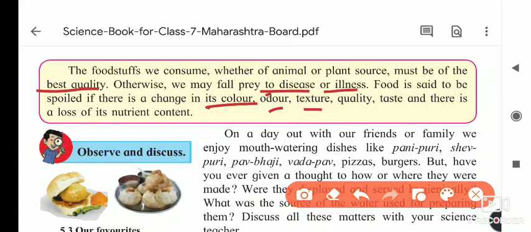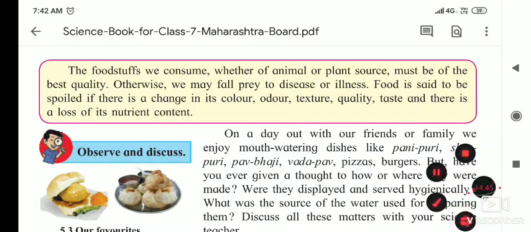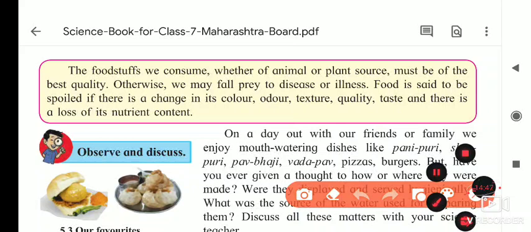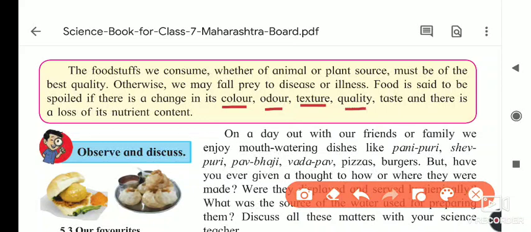It shows a kind of stickiness in it. The taste is also changing, it becomes a little bit sour. So these are the signs of the loss of nutrient content. You have to keep these in mind in your daily life whenever you are eating food: change in color, odor, texture, quality, taste, and loss of nutrient content.